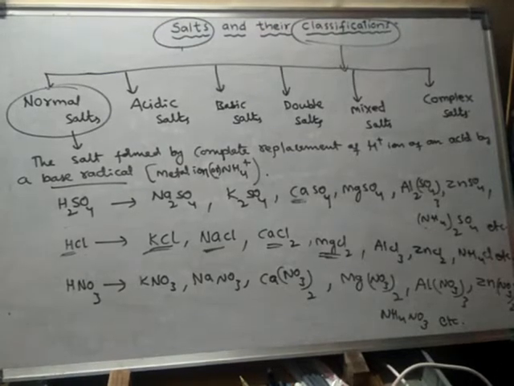These are formed from nitric acid by complete replacement of hydrogens by metal ions.